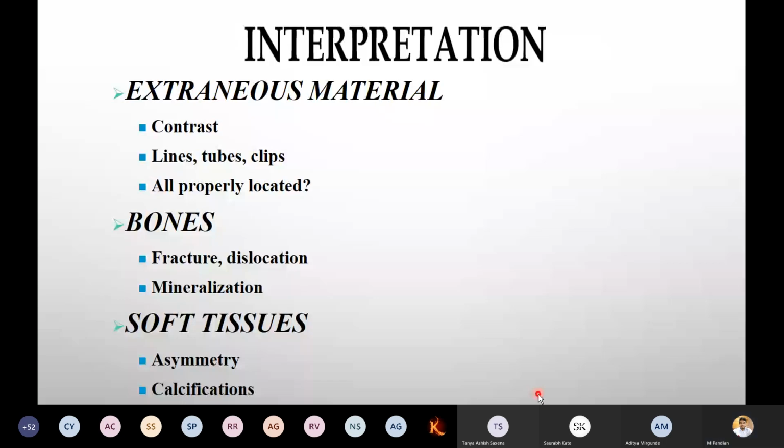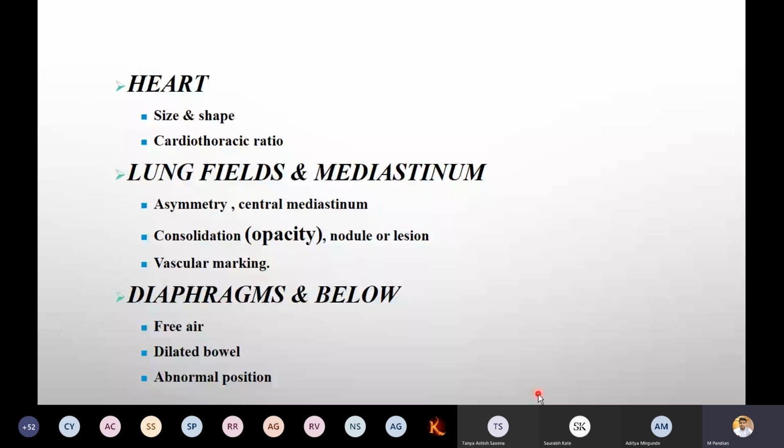Now, at the interpretation, first check the contrast, lines, tubes, clips, whether all are properly located or not. We want to check if any treatment was done. Bones: fracture, dislocation, soft tissues, symmetry, asymmetry, calcification we can check. In the heart, the important thing is size and shape, especially the cardiothoracic ratio. You are 100% sure to get this question. Please practice, open the PPT, use a scale, measure it.